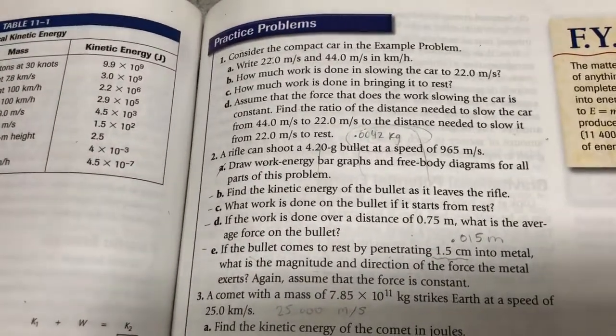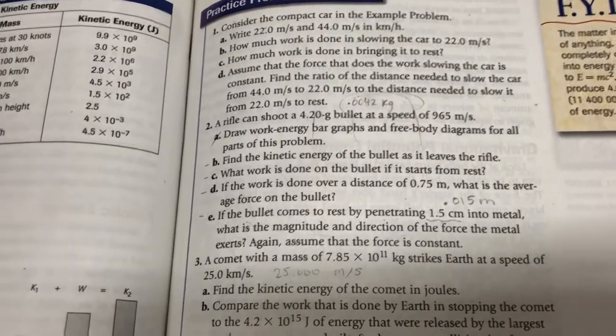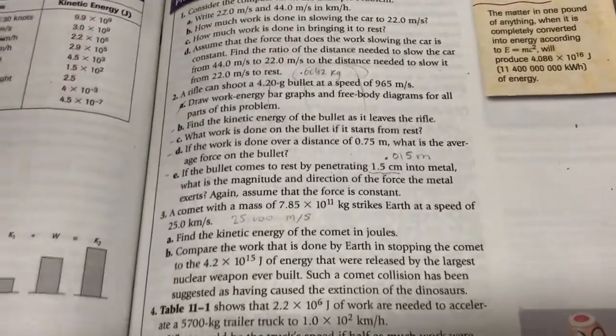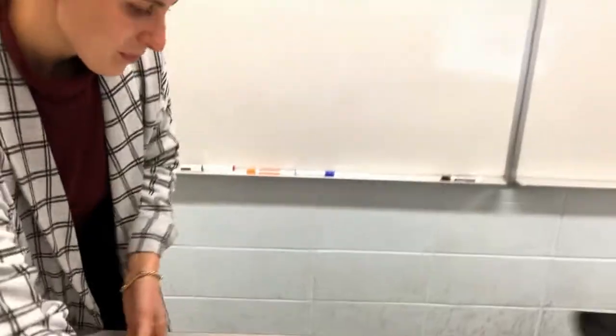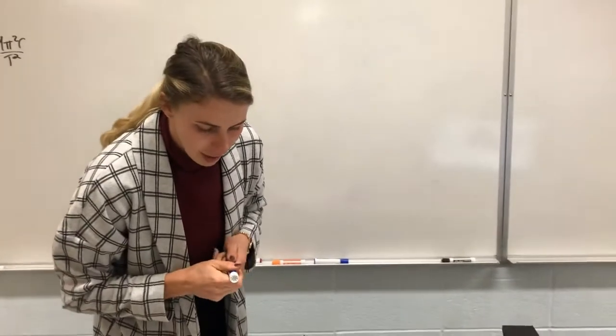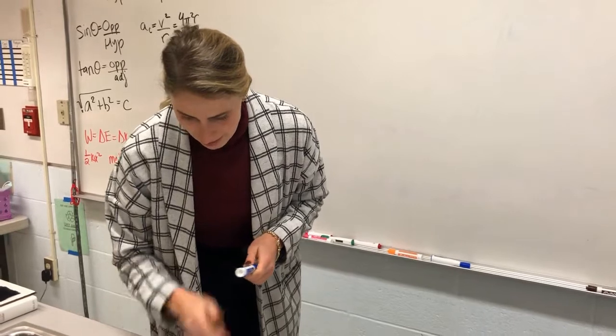Let's start with B, and then C, and D, and E. You guys are going to do the work, and we are going to make a diagram. Let me refresh myself. A rifle can shoot a 0.0042 kilogram bullet at a speed of that.